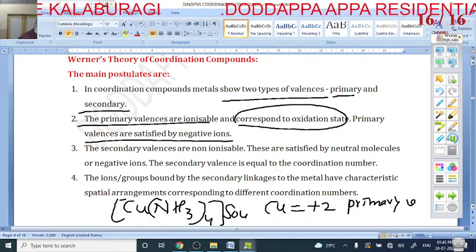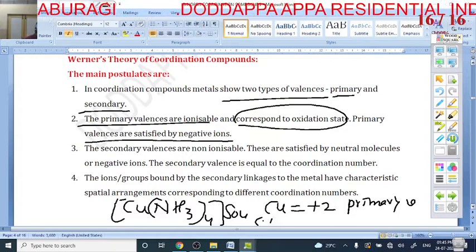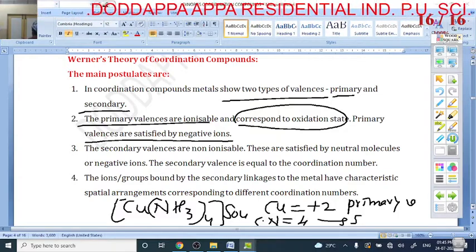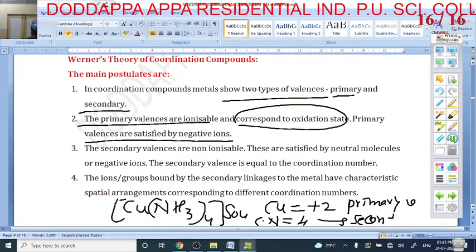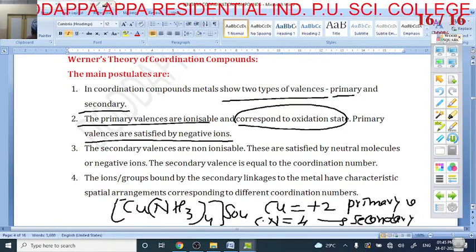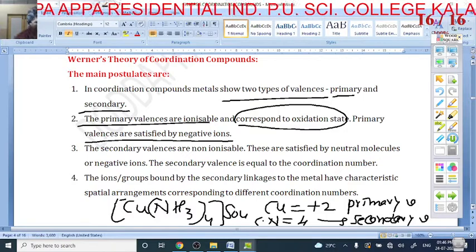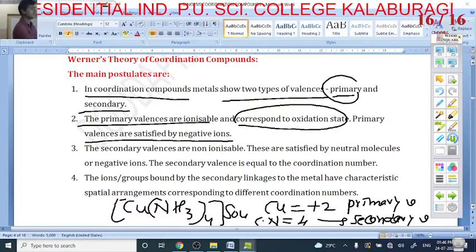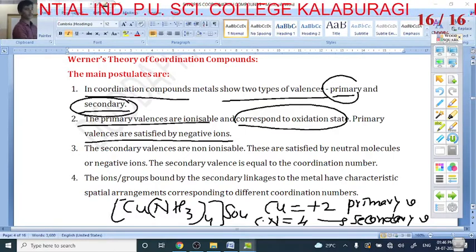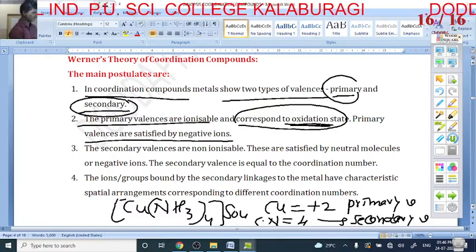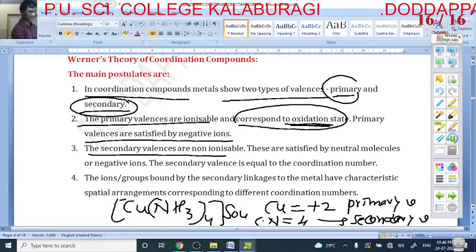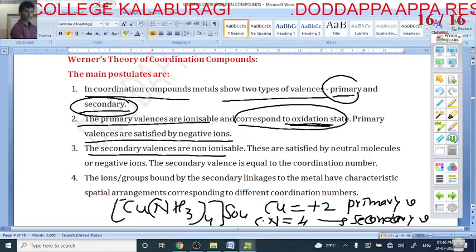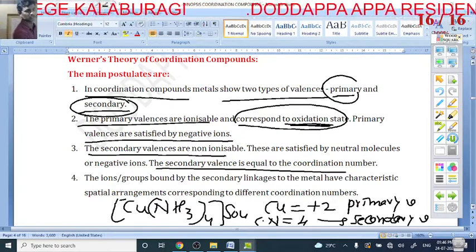Here, what is the coordination number of copper? The coordination number is 4. This is called the secondary valency. So a coordination compound has two types of valency: primary valency and secondary valency. The primary valency is nothing but the oxidation state, and the secondary valency is non-ionizable. The secondary valency is equal to the coordination number.